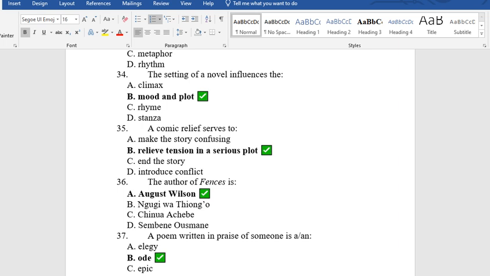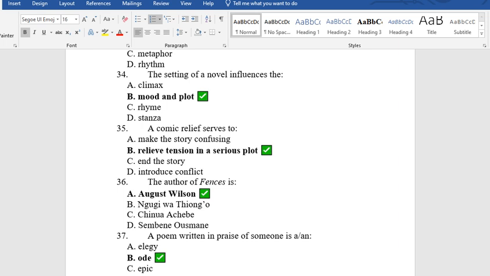35. A comic relief serves to A. make the story confusing, B. relieve tension in a serious plot, C. end the story, D. introduce conflict. The answer is B. Relieve tension in a serious plot, especially a tragic play. Comic relief is introduced to relieve tension in a tragic play.